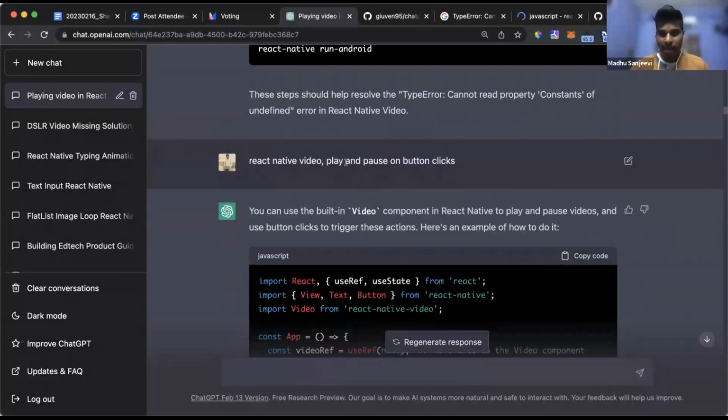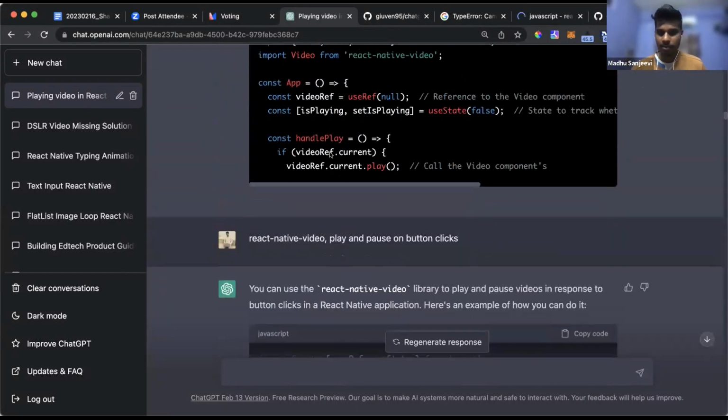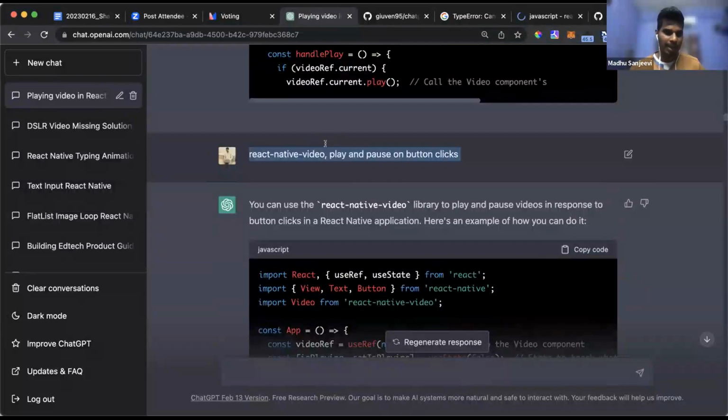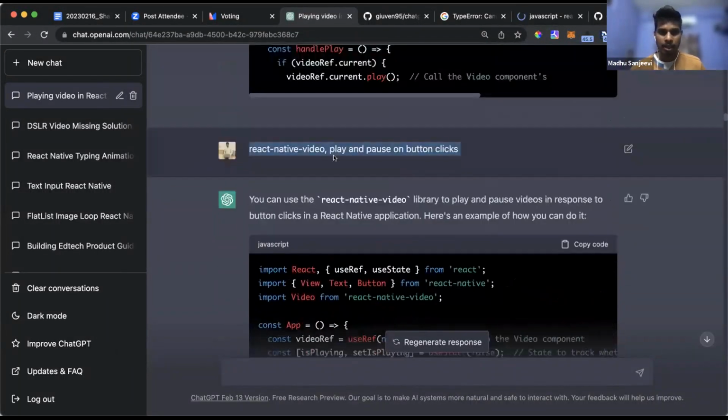Then again, after that feature is gone, I want to have extra features for my code. So I ask, hey, give me the code for that, and it understands that. And I also ask very specific questions, like, I want a button to play and pause a video when the button is clicked. How do I do that? Again, this question is related to this component. Basically, if you don't know React Native, it's fine. It's basically a package. So it understands the package, it goes to the package, it gives the code.